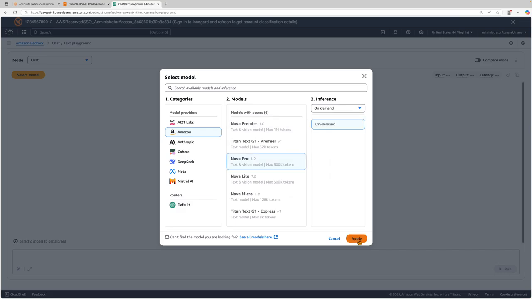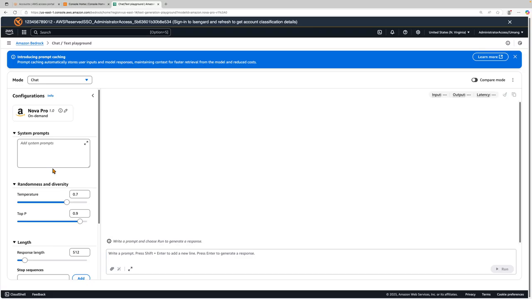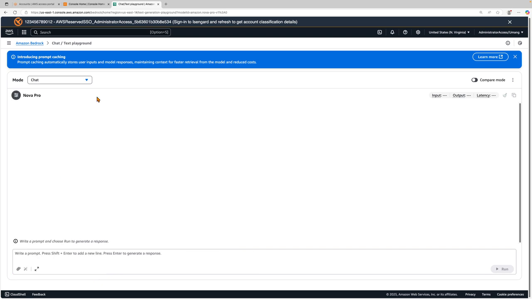Okay, let's go with Nova Pro. Awesome. I think Shashank has pretty much covered this dial that we have in here, so we're going to leave everything to default. So what prompt are we thinking, Shashank, today? What should we slay with the prompt today?